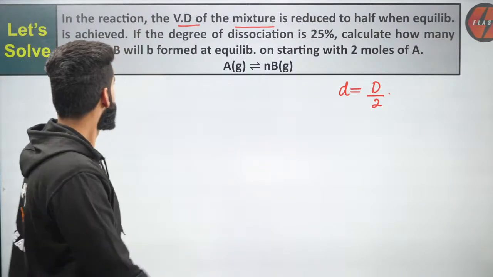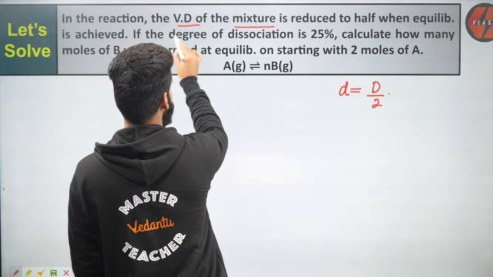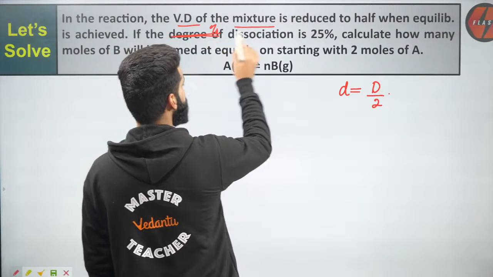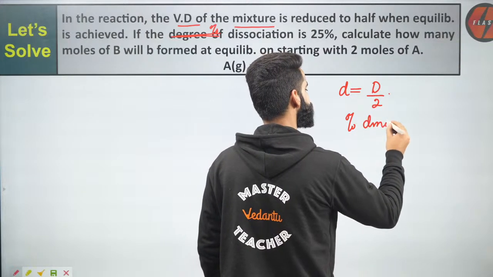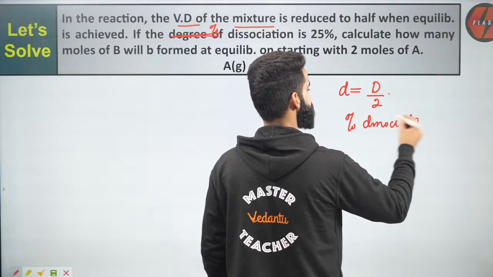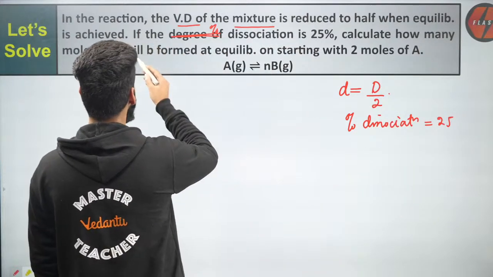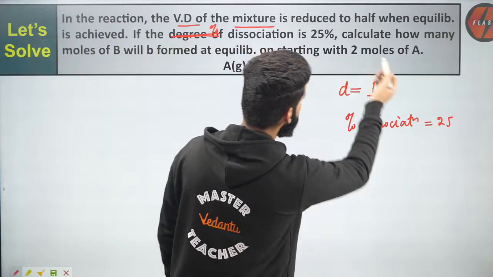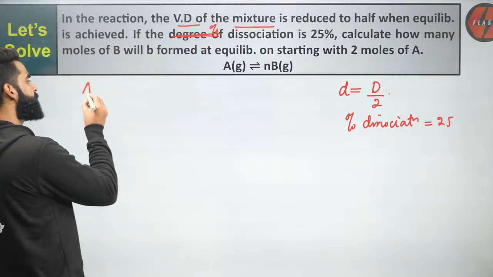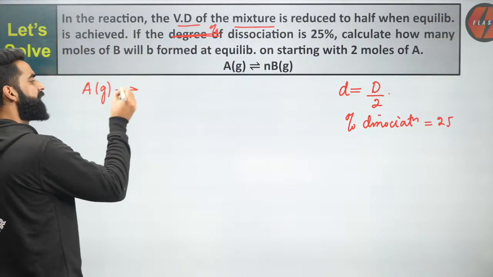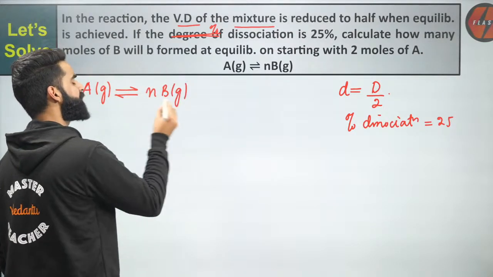Very simple. Now, if the percentage dissociation is given as 25, calculate how many moles of B will be formed at equilibrium on starting with 2 moles of A. All right, let's try to do it. I'm given a reaction, A gas in equilibrium with nB gas. I do not know the value of n right here.